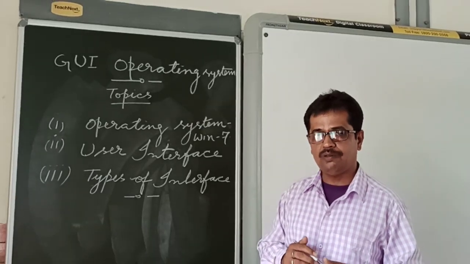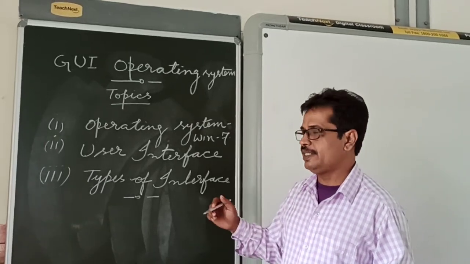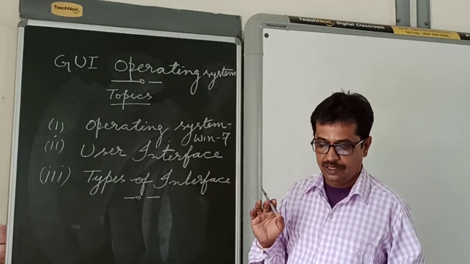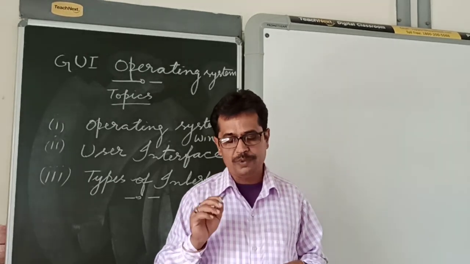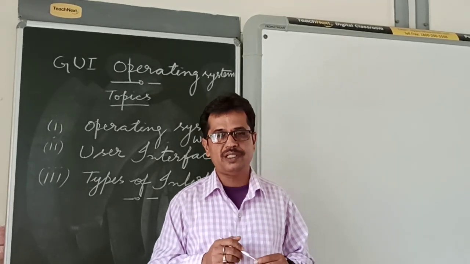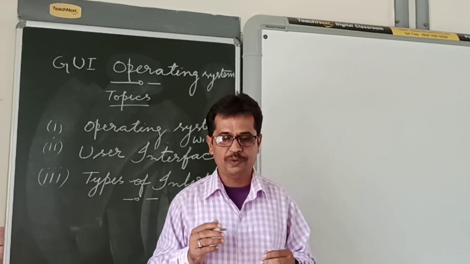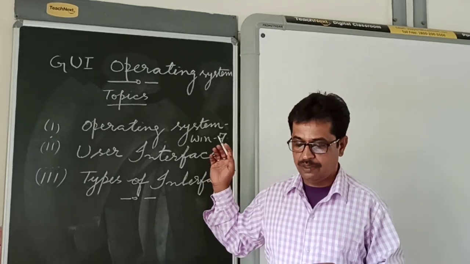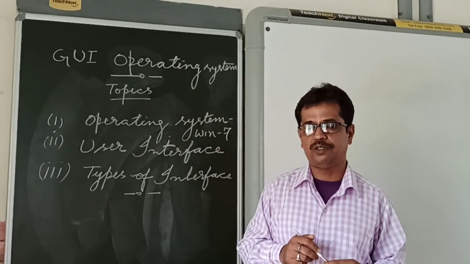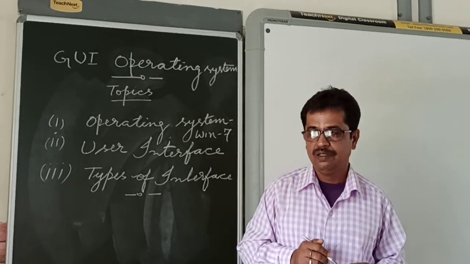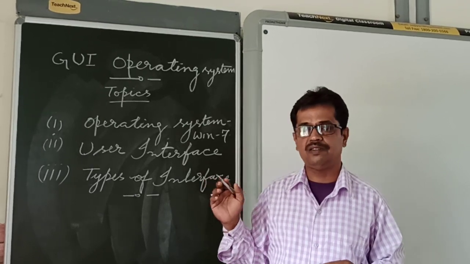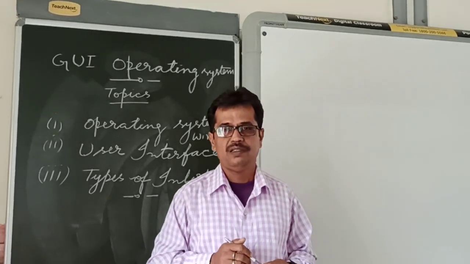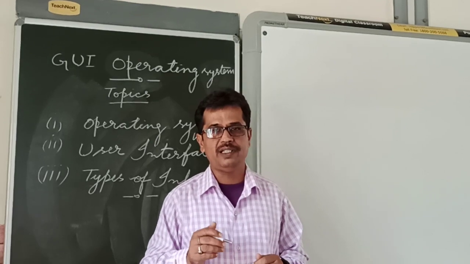Windows 7, as you already know, is an example of operating system developed by Microsoft Corporation. Microsoft Corporation is the world's leading software making company. Windows 7 was released on 22nd of October in the year 2009.